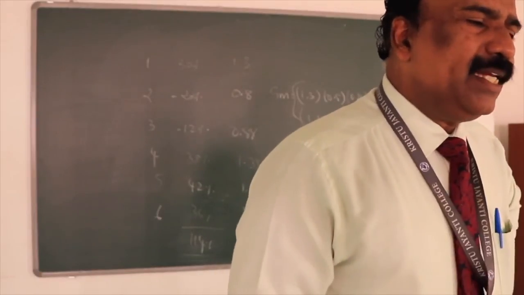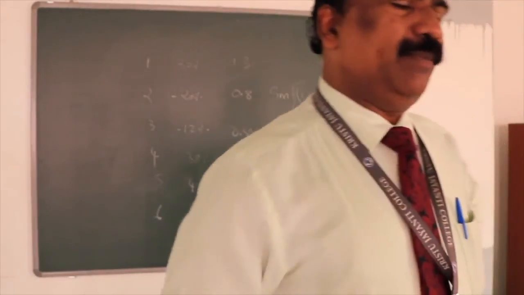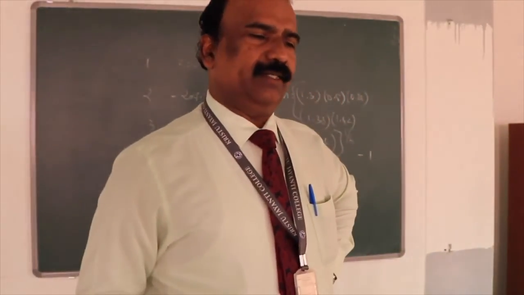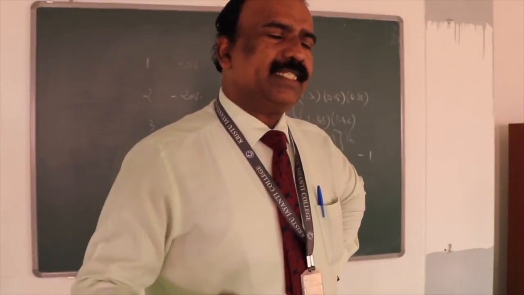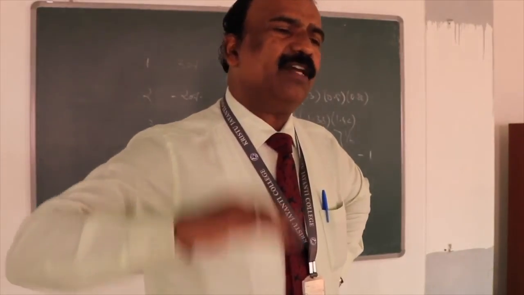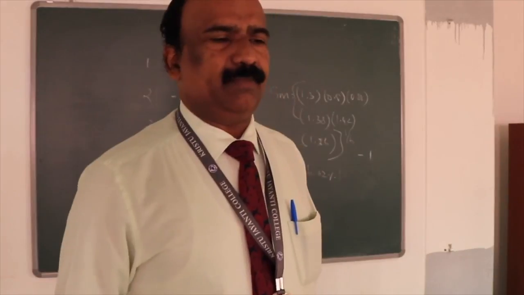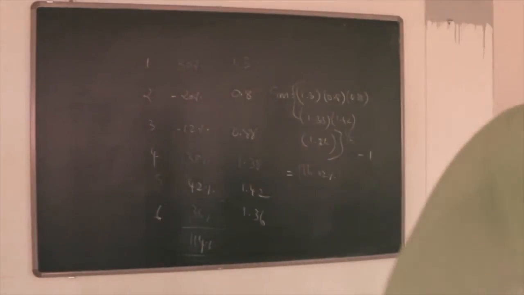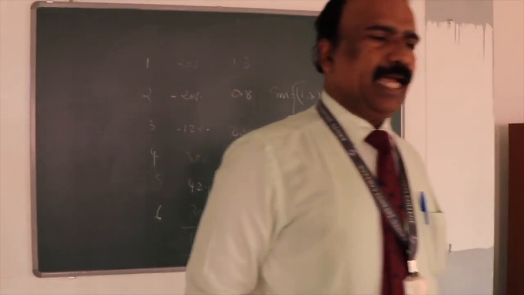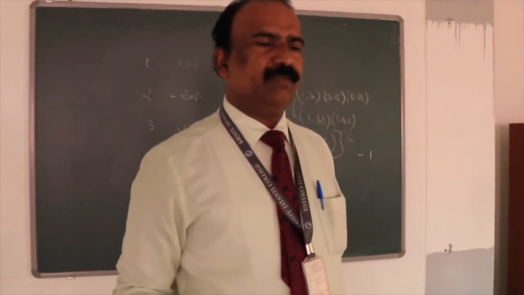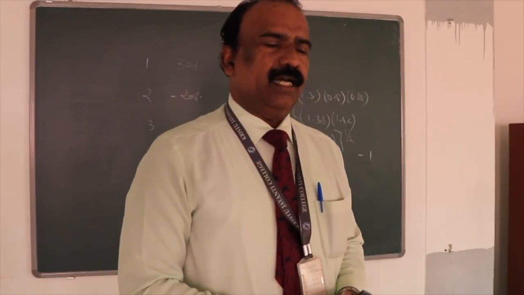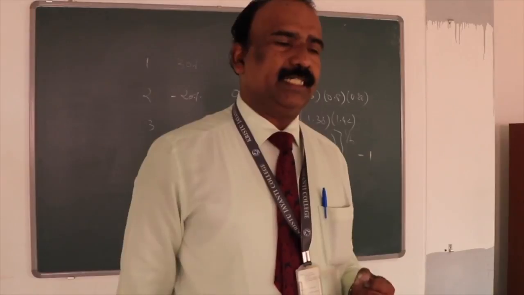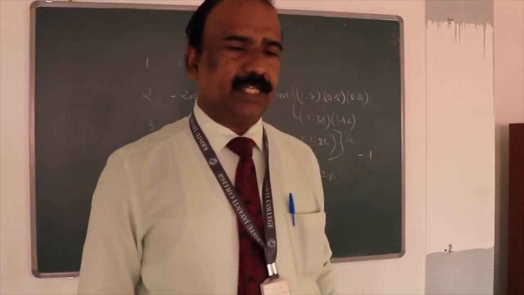So the geometric mean is always less than the arithmetic mean. In any case, the geometric mean will never be higher than the arithmetic mean. Okay, any clarification regarding the calculation of geometric mean, arithmetic mean, stock return, mutual fund return, index return, market return?